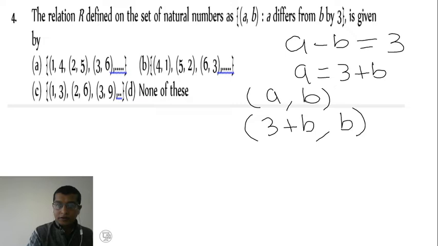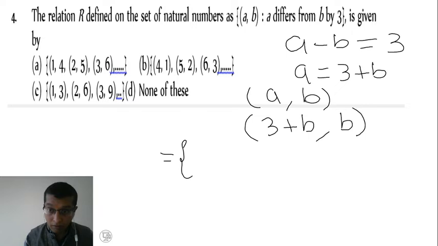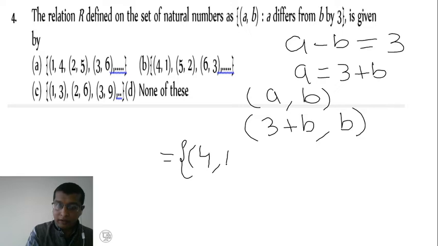Then we write the possible natural numbers here. A natural number starts from 1. So I take B equal to 1, so we get 3 plus 1, that is (4,1).